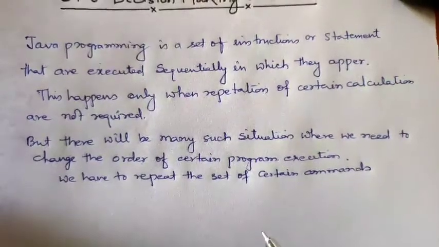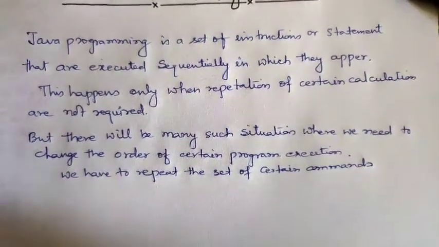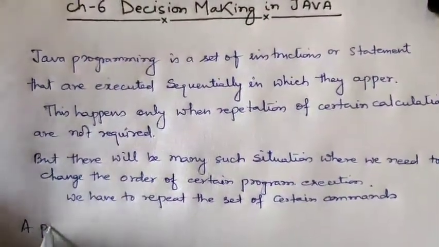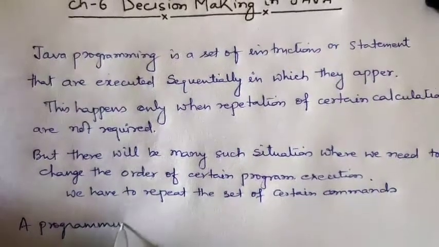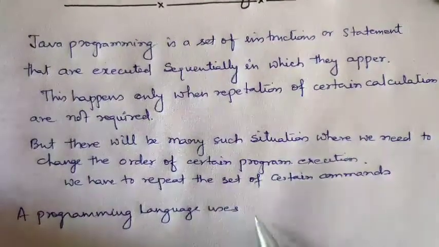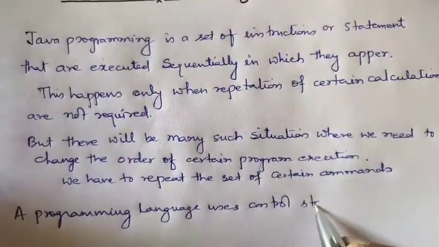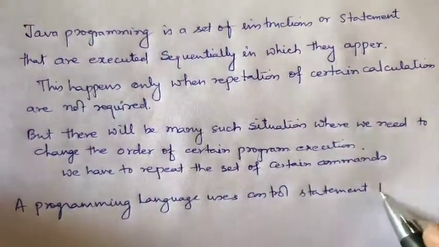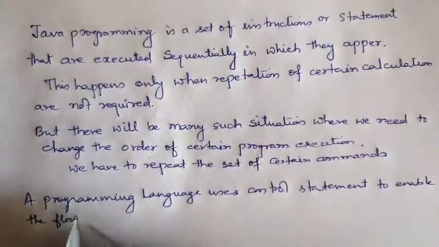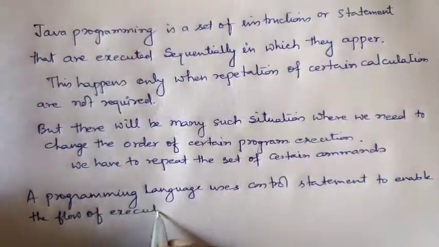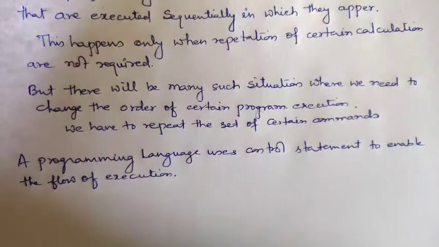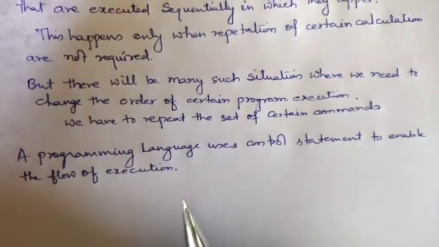A programming language uses a control statement to enable the flow of execution, and these control statements can be used in the form of